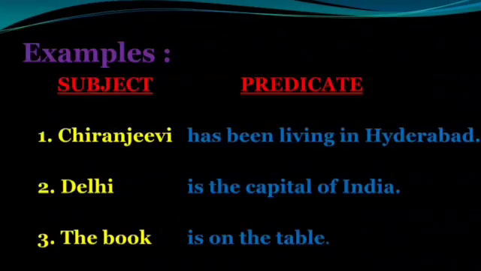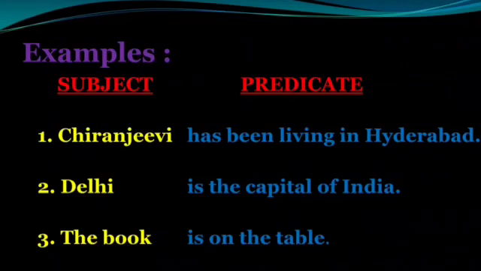Let's see a few examples. Look at the first example. Chiranjeevi has been living in Hyderabad. In the above sentence, the subject is Chiranjeevi and the predicate is has been living in Hyderabad. Look at the second example. Delhi is the capital of India.